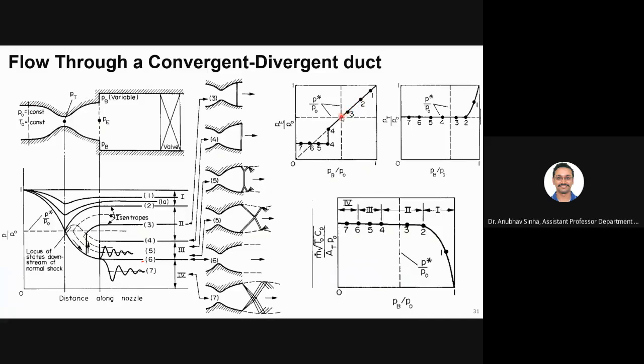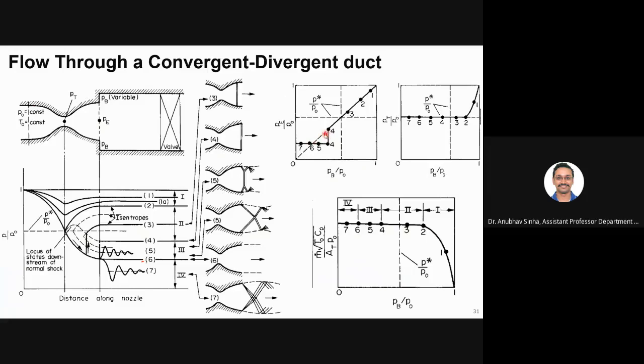That is true till you reach sonic conditions. After that, till 4, your pressure can keep on decreasing, but after that it becomes constant. So you cannot decrease the exit pressure continuously. At some point it will remain constant.